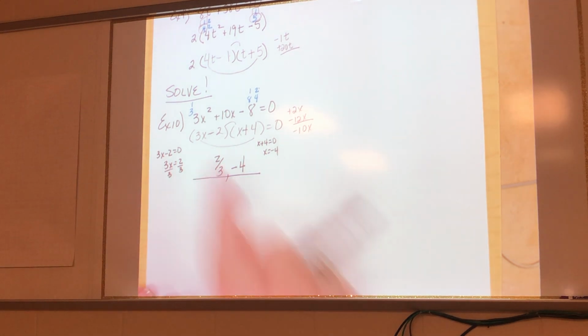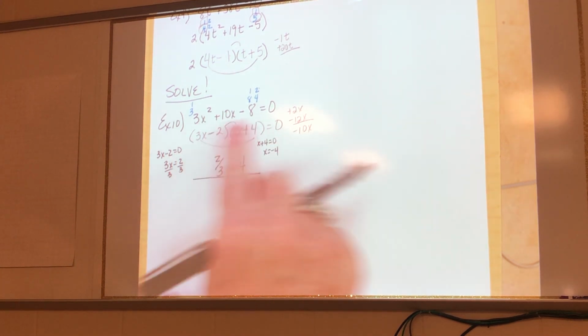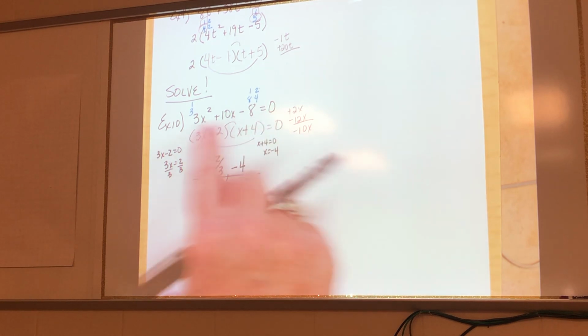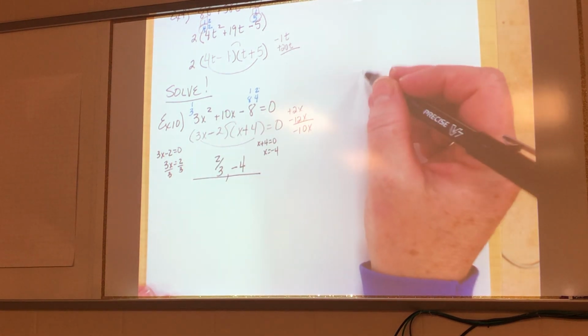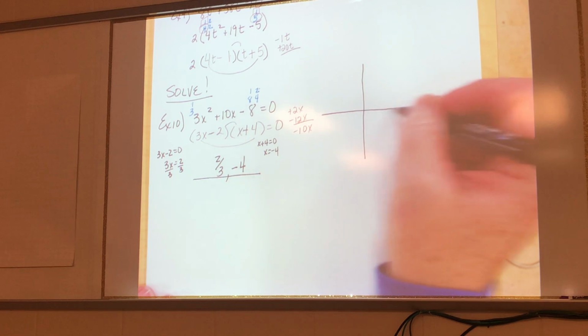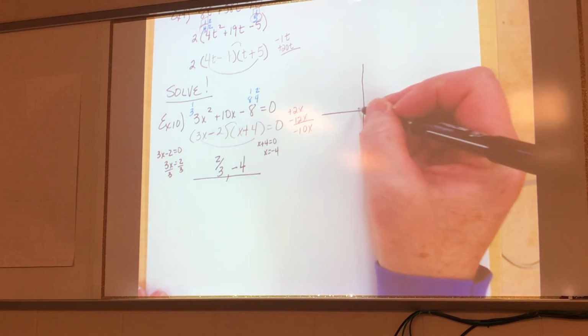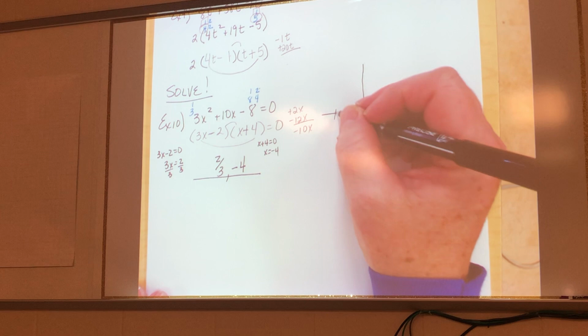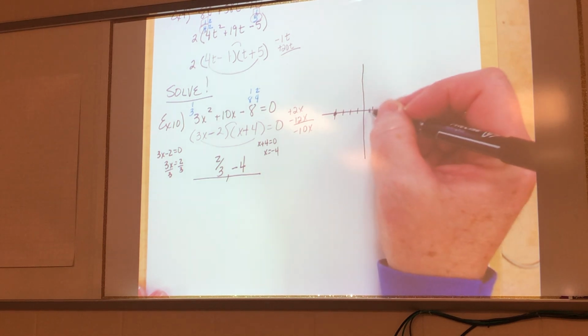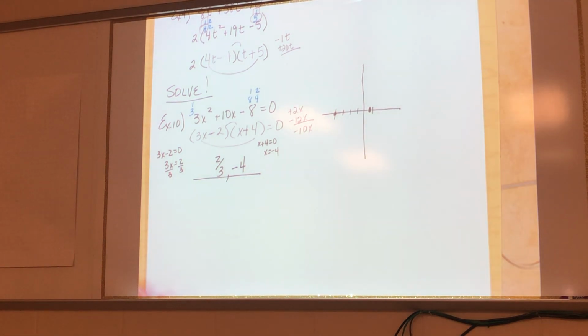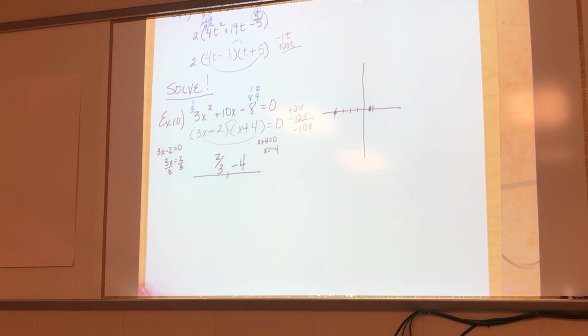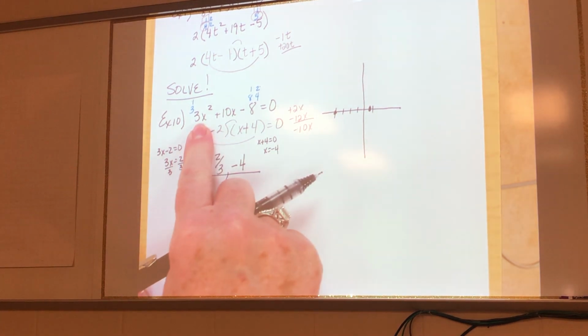All right, now if I graph this right here, like if this said equals y, and I graphed it, what would it look like? A U. A U, a parabola, right? Okay, where is it going to cross the x-axis? At 2/3 and negative 4. Very good. 1, 2, 3, 4. Negative 4 and 2/3. Okay, is it going to open up or down? Up. My x squared is a positive x squared.